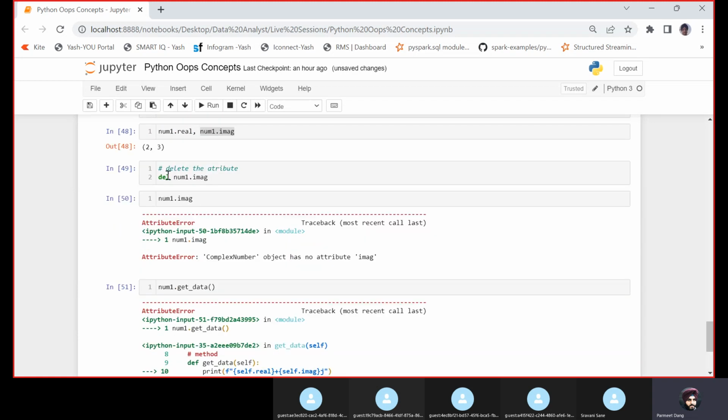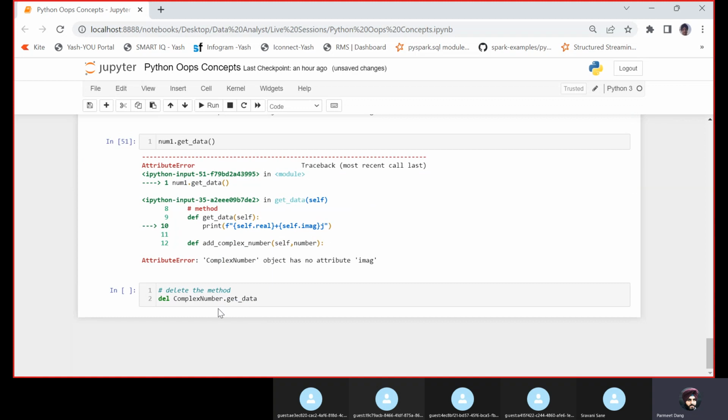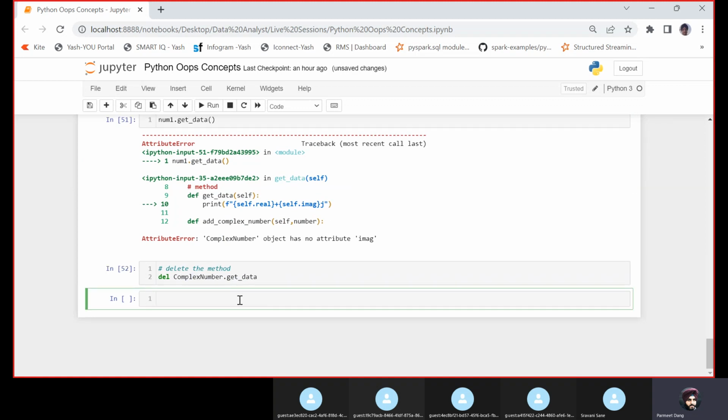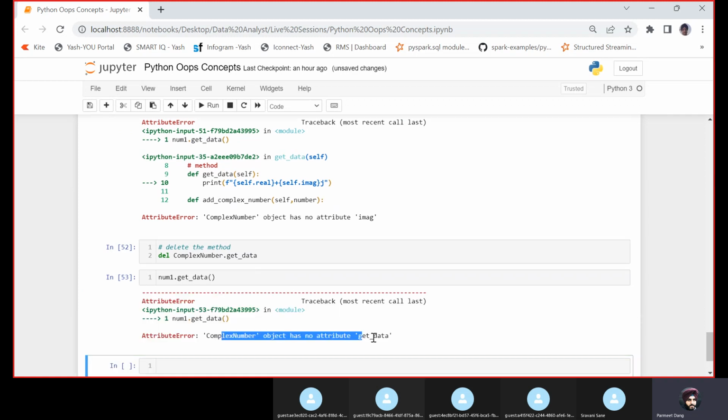Earlier, num1 was the object, dot the attribute, and we deleted it. But right now I am intentionally deleting it from the class itself. Now if I execute num1.get_data, you would see that the error is changed. Now it is telling that this complex number has no attribute get_data. There is no get_data inside this.